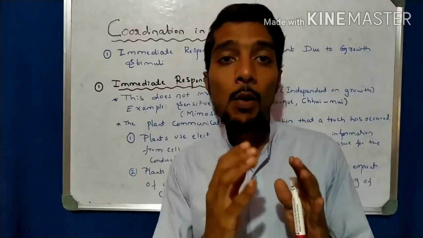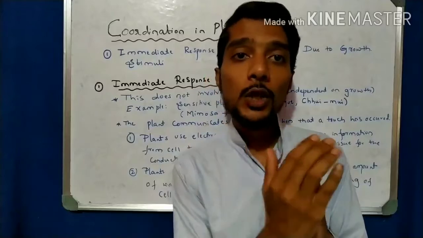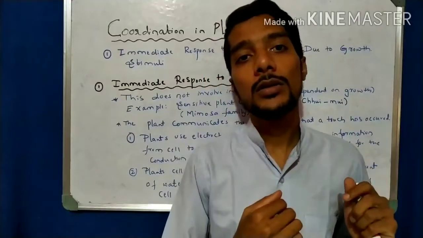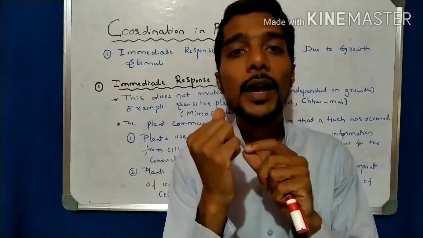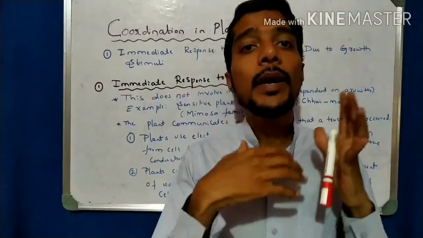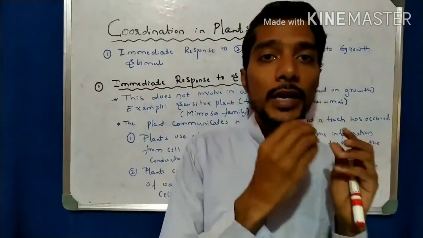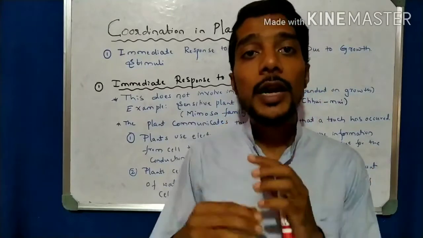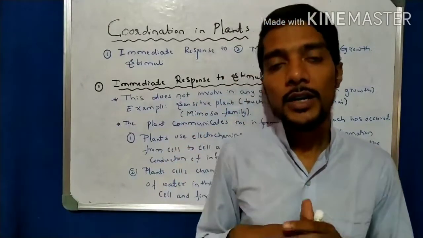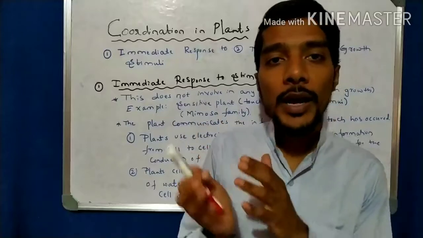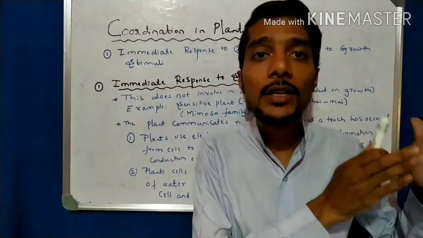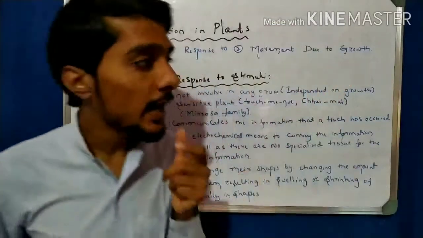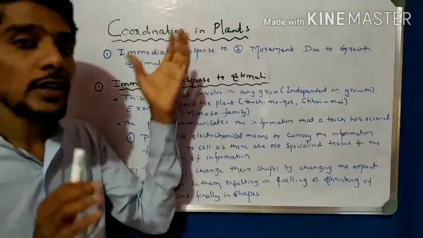One is the movement of the plant in response to a stimulus that is independent of growth. For example, when we touch the sensitive plant it closes; that is independent of growth. And one movement depends on growth. So growth can show movement and sometimes chemicals show movement. Here I can write two points about coordination in plants.